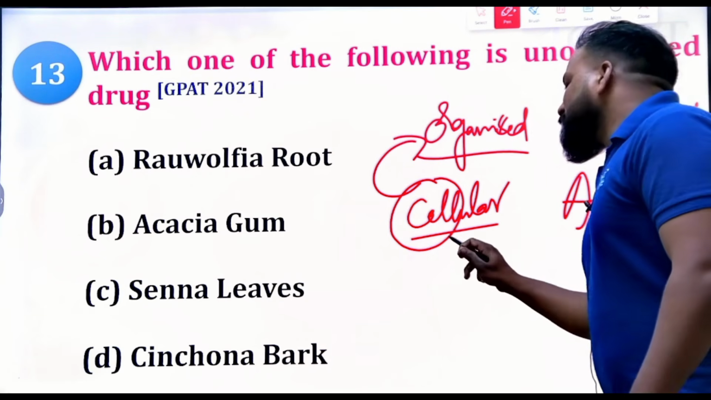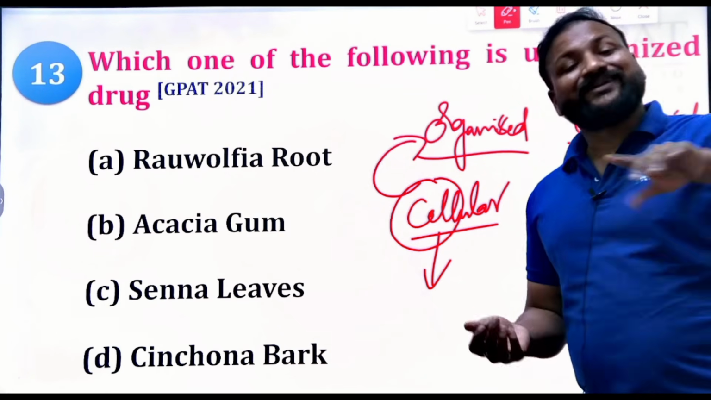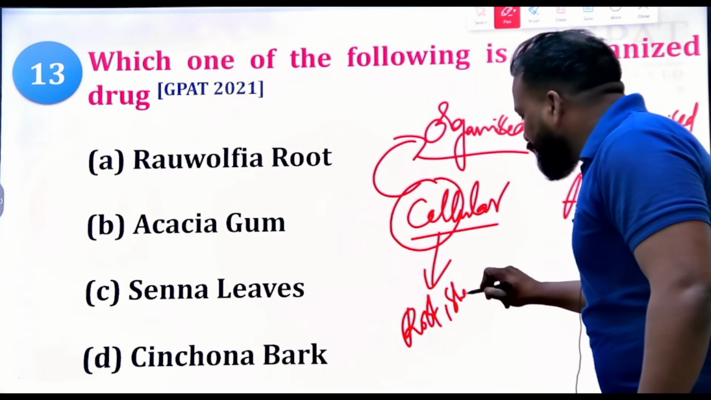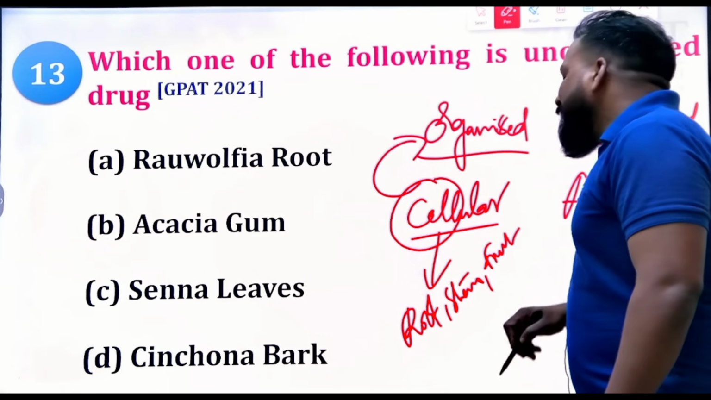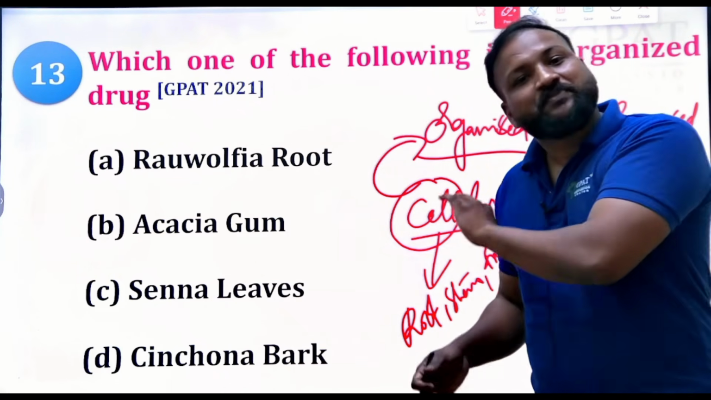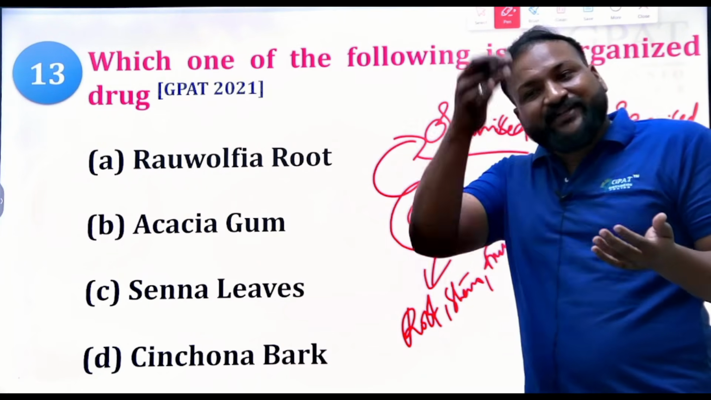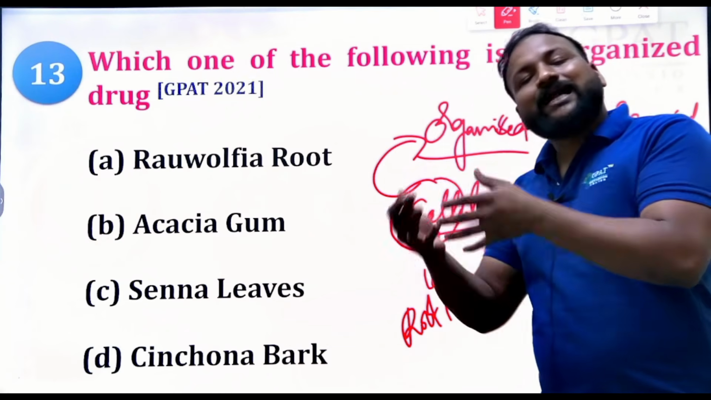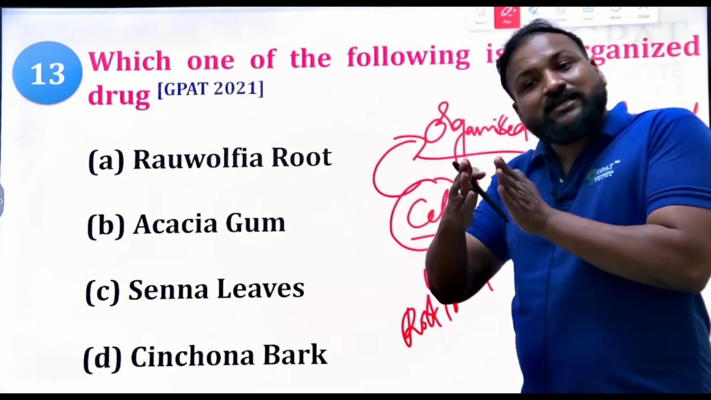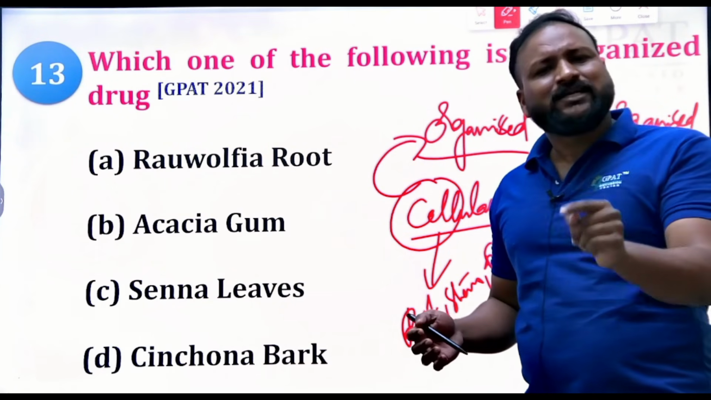What are the cellular parts of the plant? Which parts of the plant contain cells? Root, stem, fruit, leaf, and flower. Every part of the plant that contains cells comes under the organized drug. If you look at the TS and LS of the plant parts, you can see the cells are arranged in an organized manner. Any part of the plant containing cells comes under organized drug.